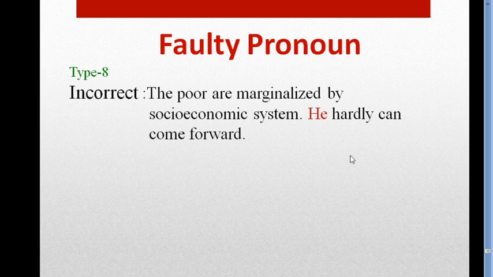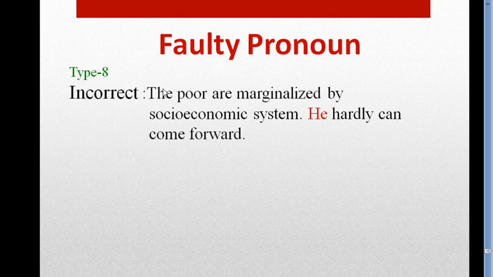And plural also. So if the subject or object is an adjective, then we use they as a pronoun. Our subject is the poor.